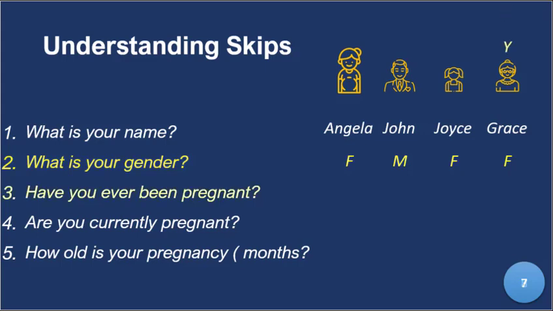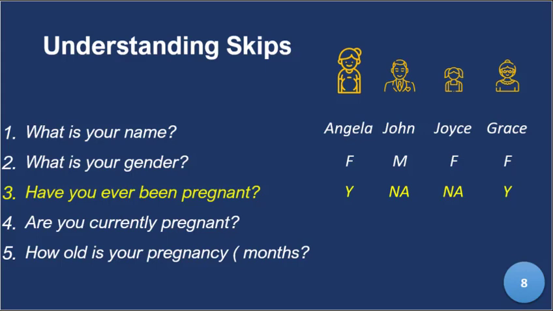But now, if they asked, have you ever been pregnant? That question will be yes for Angela and Grace. Angela is having a baby currently. She's pregnant with a baby. So she has been pregnant. And of course, she had Joy, or Joyce rather. Joyce is there. But John biologically cannot be pregnant.